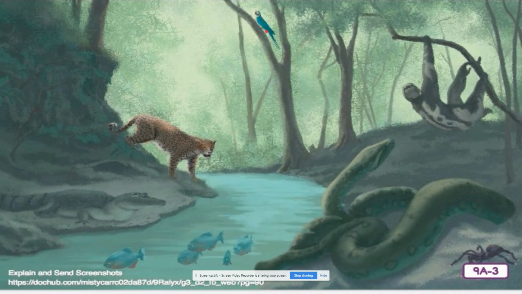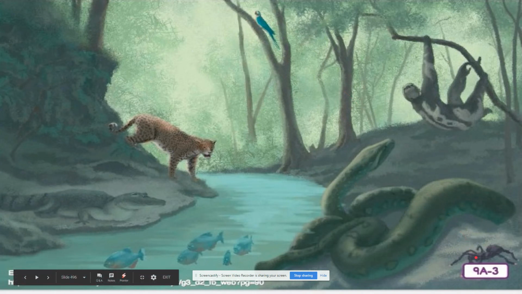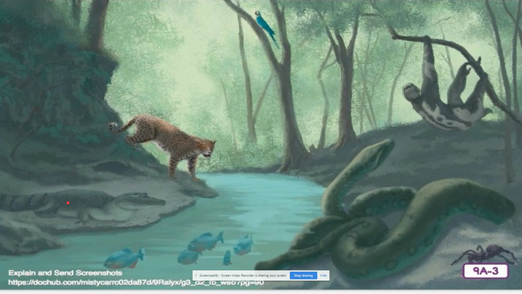We also have a pink-toed tarantula. I don't see the pink-toed tarantula. Oh, here's the pink-toed tarantula. We have the caiman, which looks like a small crocodile. Remember that the anaconda and the caiman are both covered in scales. The bird should be the easy one to spot, the only one with wings and feathers, and that's the macaw.